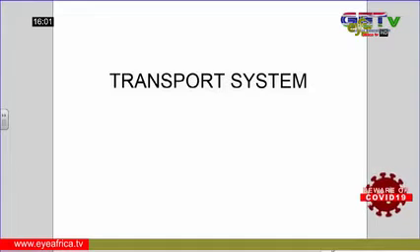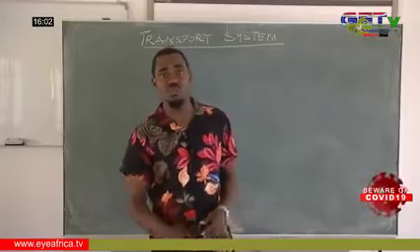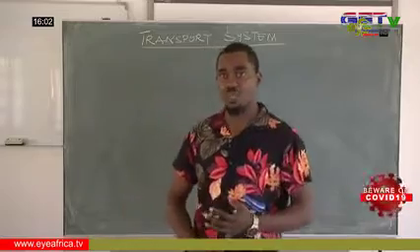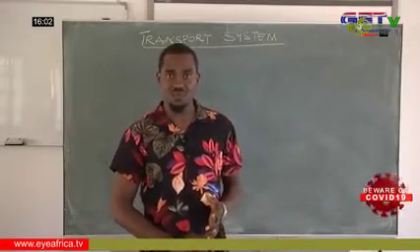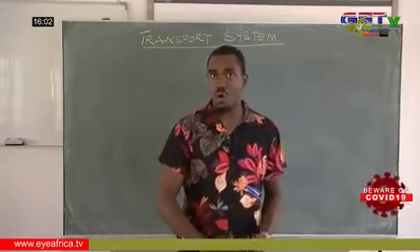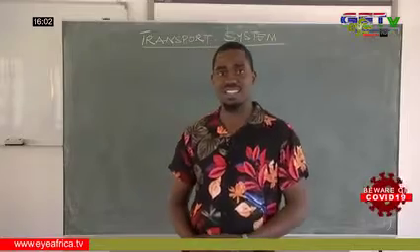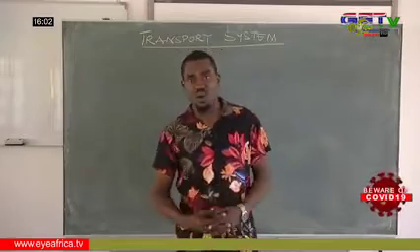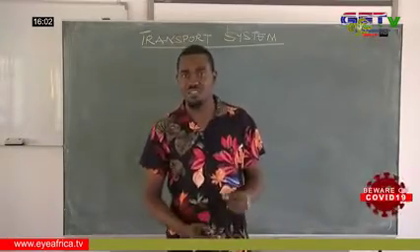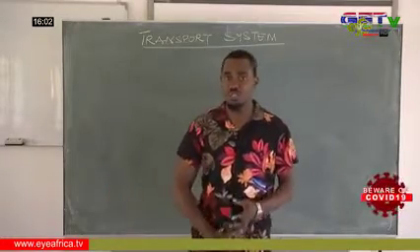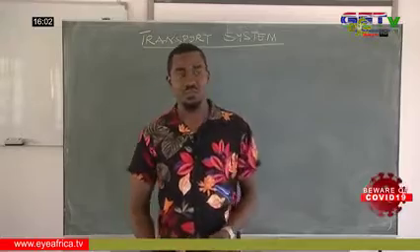So how do we define the transport system in living organisms? Transport system is simply the movement of materials from the parts of the body where they are being obtained or secreted, to where they are being used, stored, or removed, or what we call excreted from the body. I repeat, transport system involves a system which helps to move materials from where they are being produced or obtained to where they are being used, stored, or removed from the body.